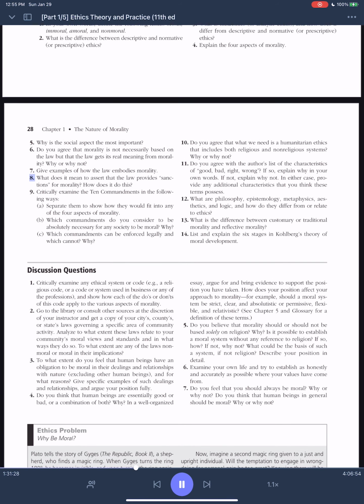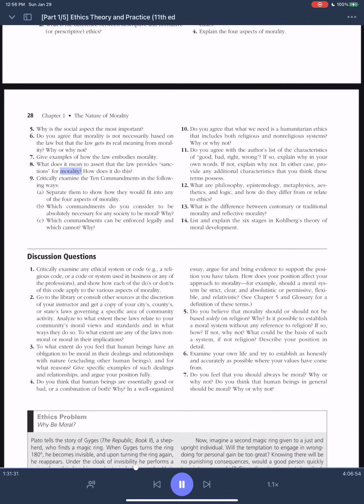7. Give examples of how the law embodies morality. 8. What does it mean to assert that the law provides sanctions for morality? How does it do this?